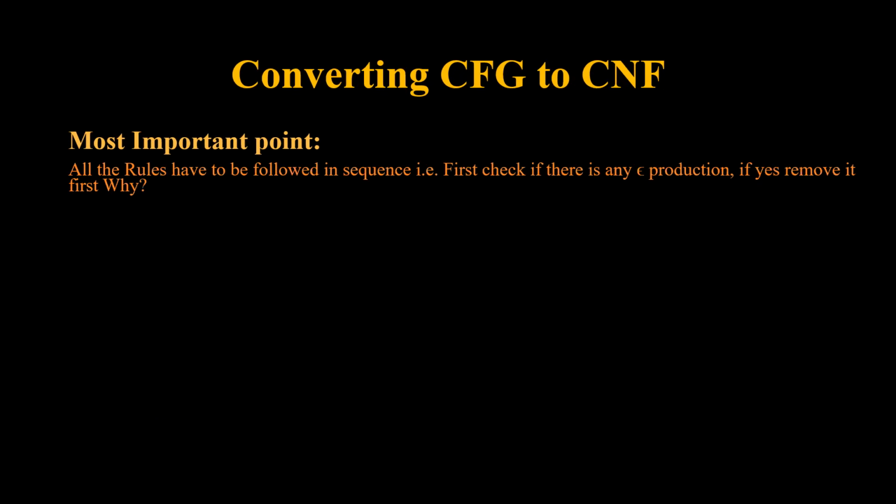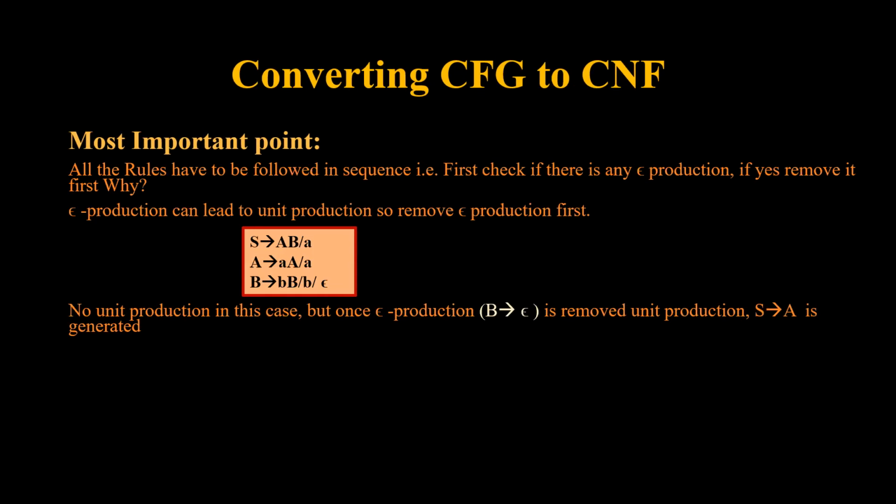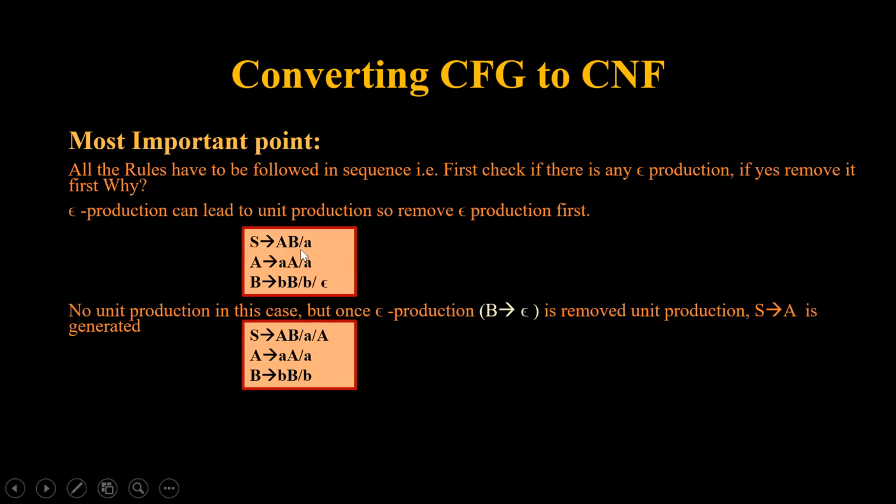This slide discusses very important points which need to be considered, that all rules have to be followed in sequence. First, check if there is any epsilon production. If yes, remove it first. Why? Because epsilon production can lead to unit production. Say for example, we have a grammar of this type. Initially, when we have a first look at this grammar, there is no unit production in this. But once the epsilon production is removed, a unit production is generated. Since we remove B tends to epsilon, we have a unit production S tends to A. So it is important that first epsilon production should be removed, then unit production should be removed.